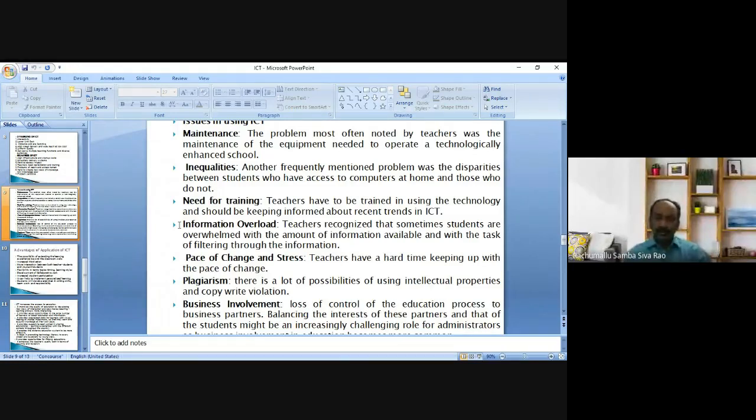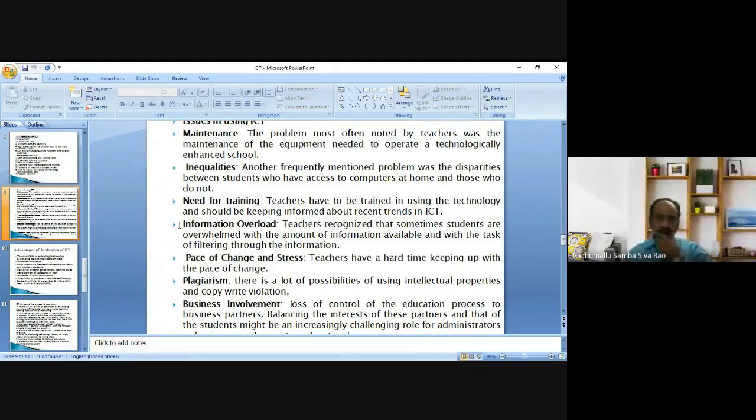Then we have to verify and confirm which website gives accurate, correct information. So that is the information overload. That is also an issue.